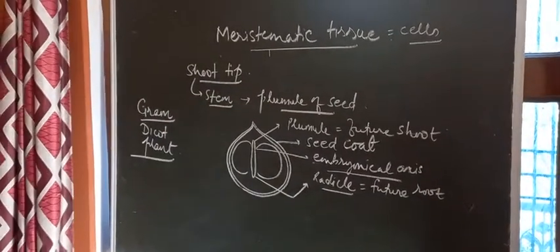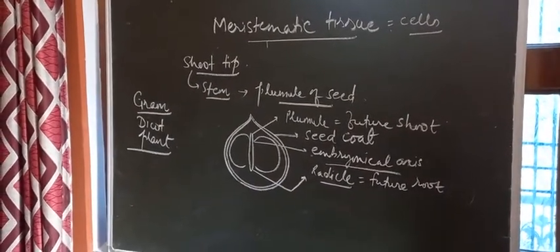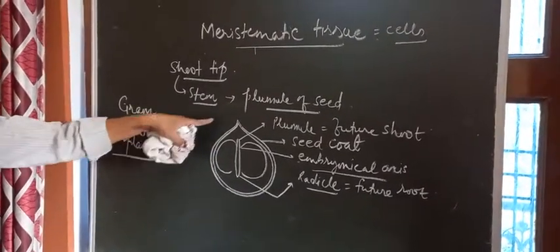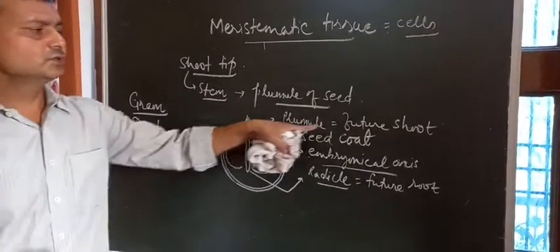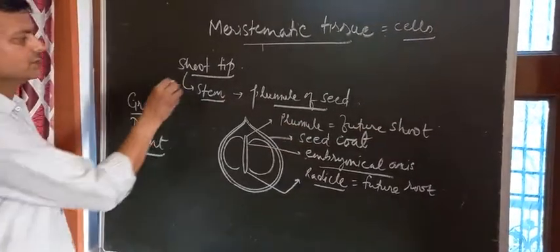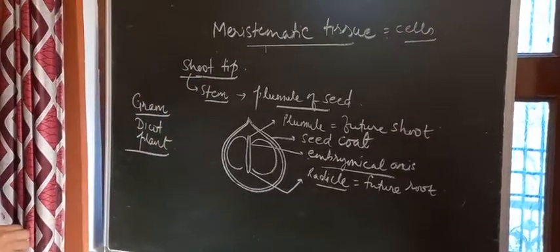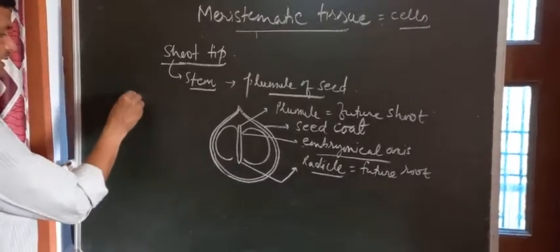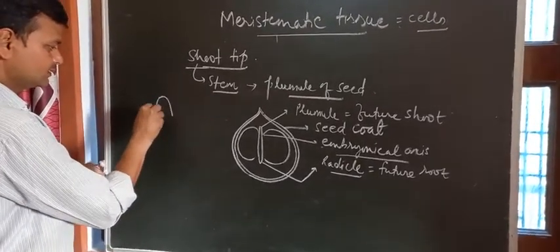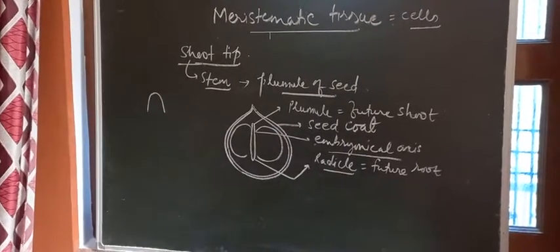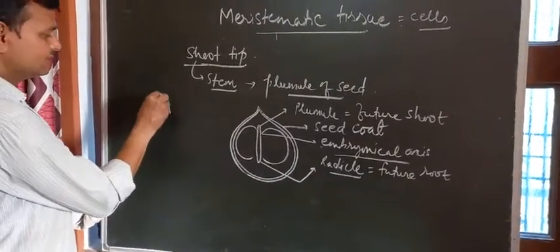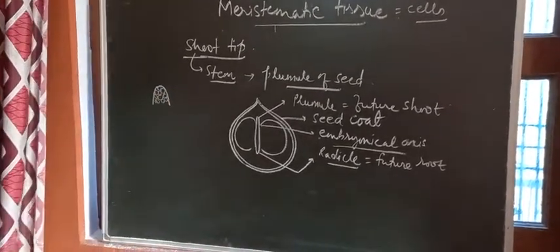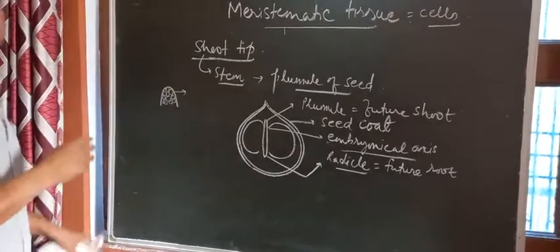This is the detailed structure for a dicot seed, or simply seed, in which we have located the plumule. This plumule is going to form the shoot, and in this shoot we are going to see the shoot tip, right? Now see this shoot tip here. If I draw this plumule for you outside like this, this is the tip of the plumule. So inside there will be so many cells, and these cells are continuously dividing cells.